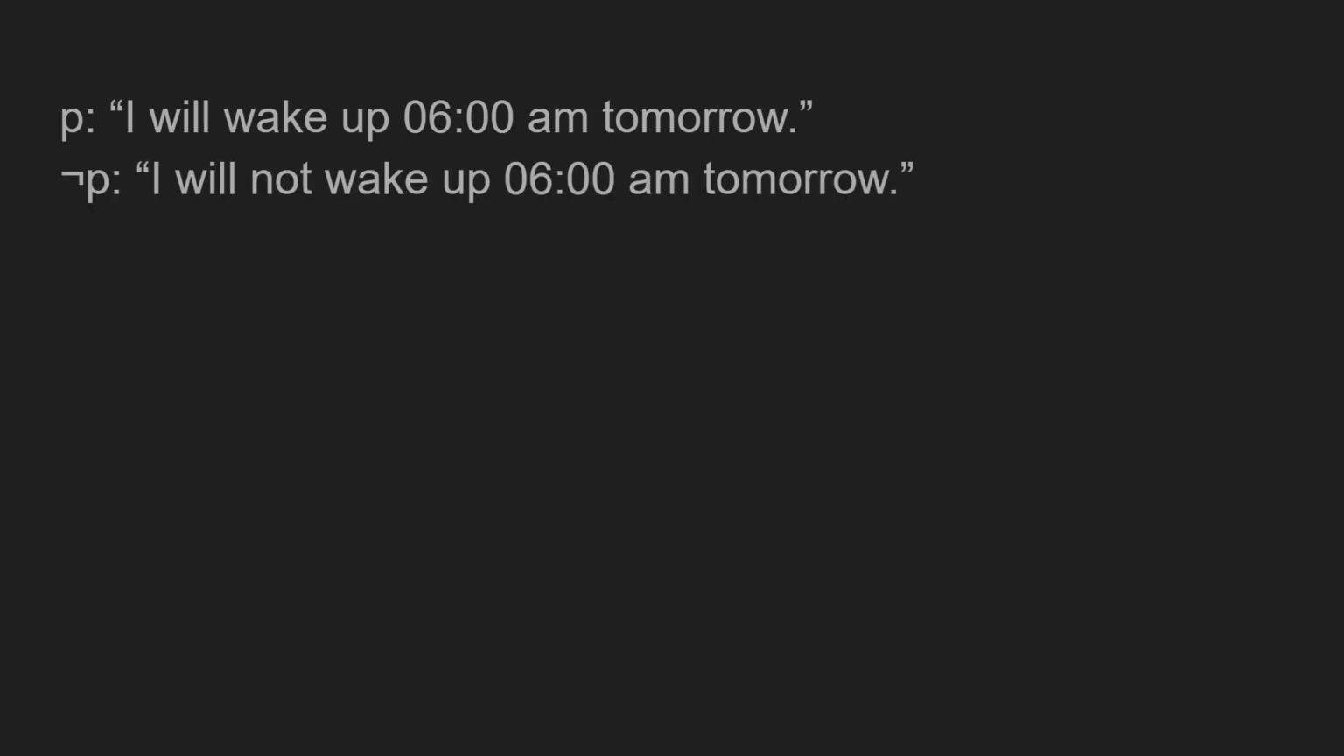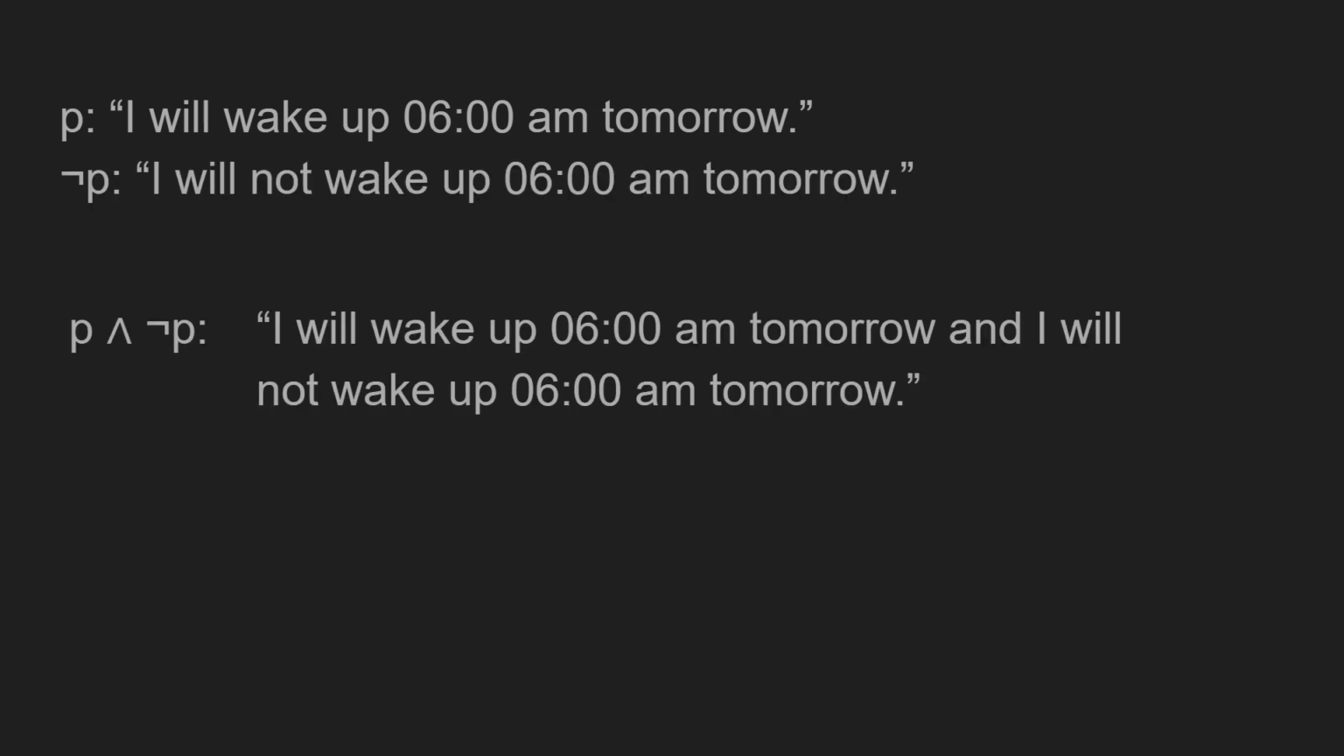Let's do an example. I will wake up at 6 a.m. tomorrow. I will not wake up at 6 a.m. tomorrow. And if you do an AND operation: I will wake up at 6 a.m. tomorrow and I will not wake up at 6 a.m. tomorrow. This proposition's output, or final value, will always be false. So this is a contradiction.